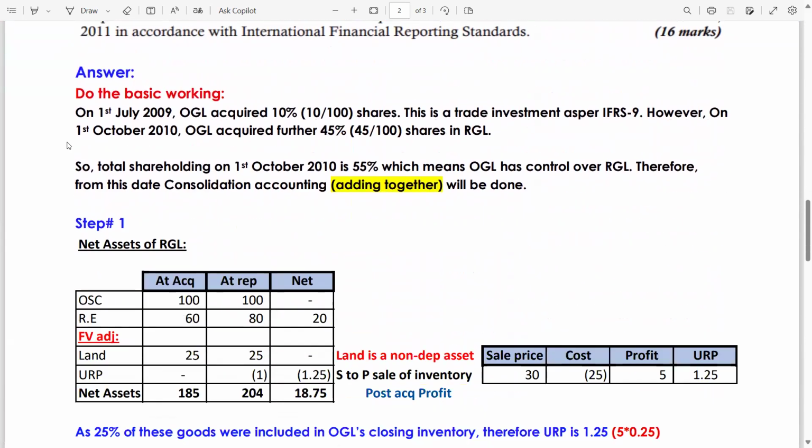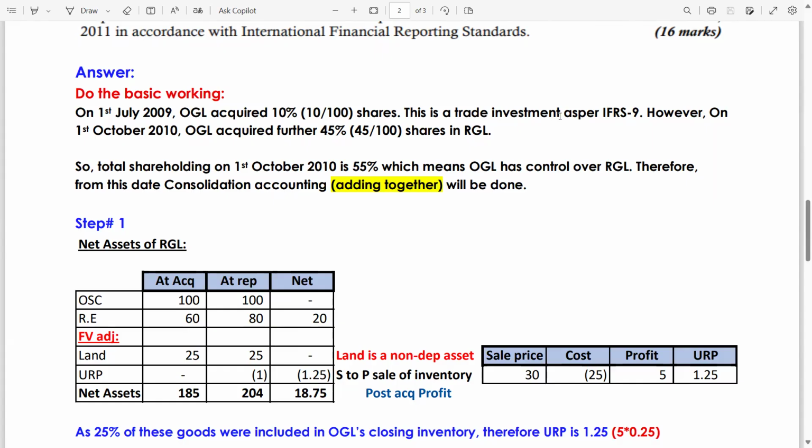So guys, here you have an answer. First, you have to do the basic working. What is the basic working in this case? Which I have explained above. On 1st July 2009, OGL, the parent company, acquired 10%. How 10%? I have explained it. 10 million is the face value of the shares divided by 100, which is the number of shares. The amount divided by the number of shares gives you the percentage of shareholding.